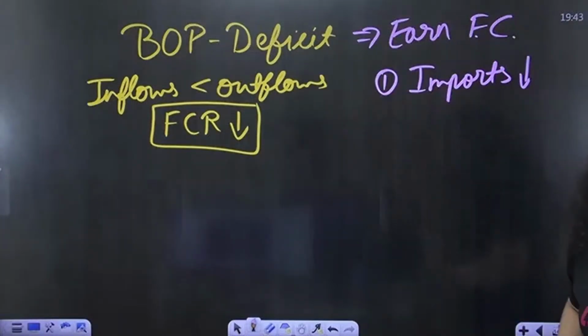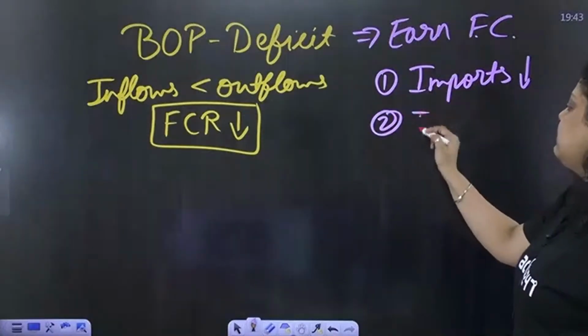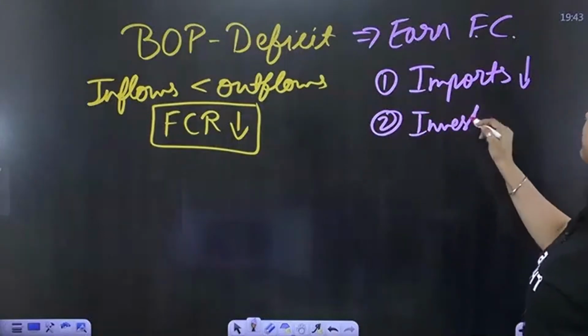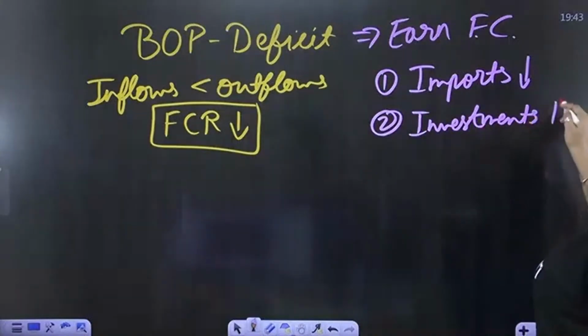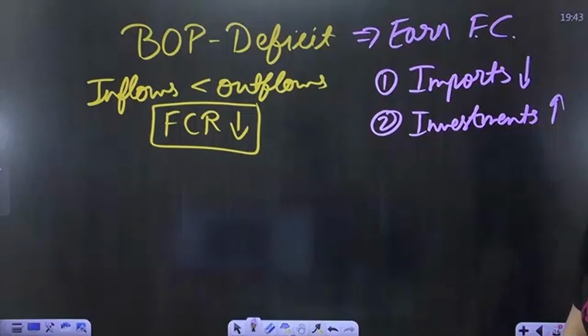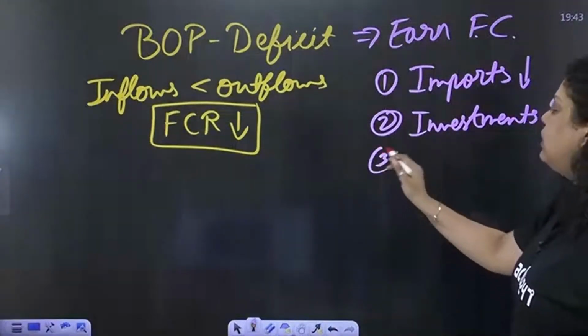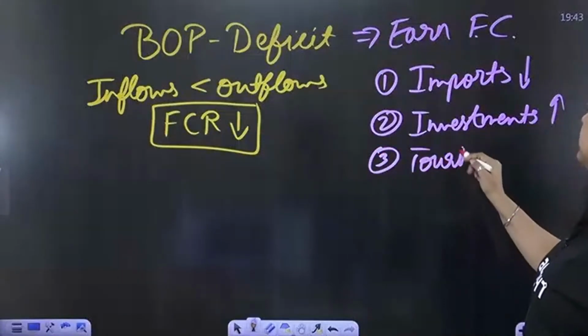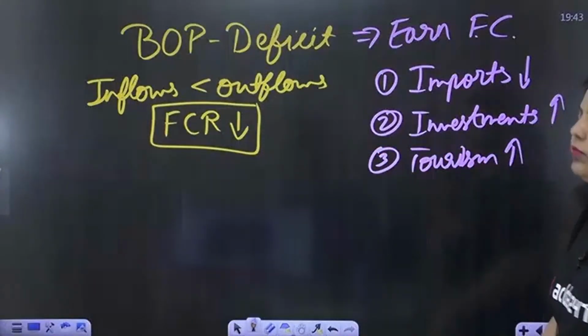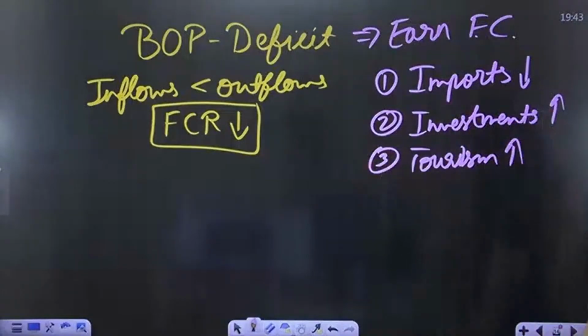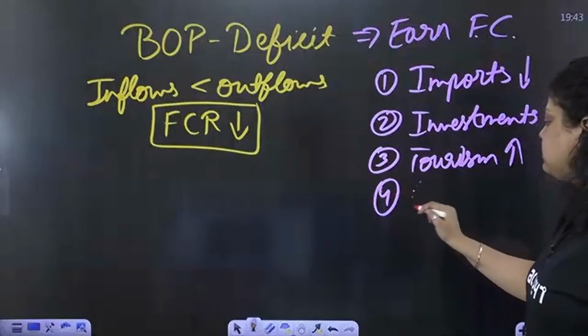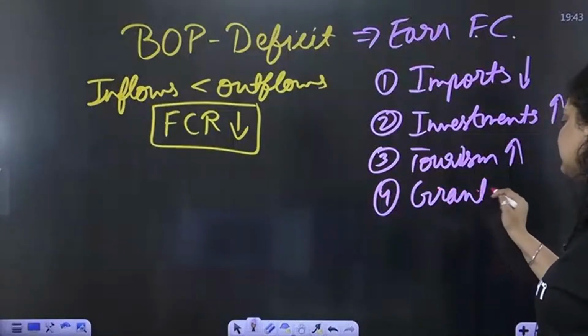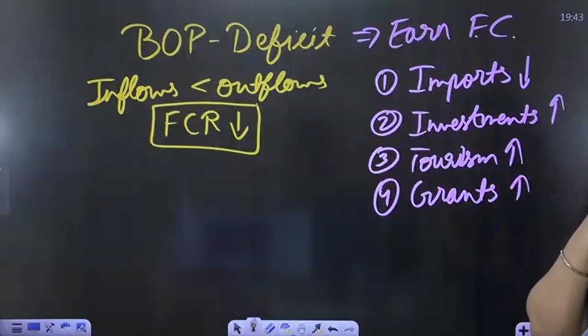If you decrease imports, your outflows will be reducing. The second option is that investment in India from foreign companies should be increased. You can increase investment in your country from foreign countries. You will be getting more money, more inflow. Third, more tourists should be coming to your country. Tourism should be more, and more people should come to visit India. In that situation, we will be earning money. The fourth, grants. Grants means financial assistance. The grants should be increased.